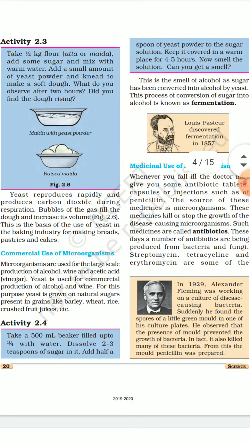Then commercial use of microorganisms. Microorganisms are used in fermentation industries. Sugar is fermented to form alcohol. Louis Pasteur discovered fermentation for the first time. Similarly, medicinal use of microorganisms.